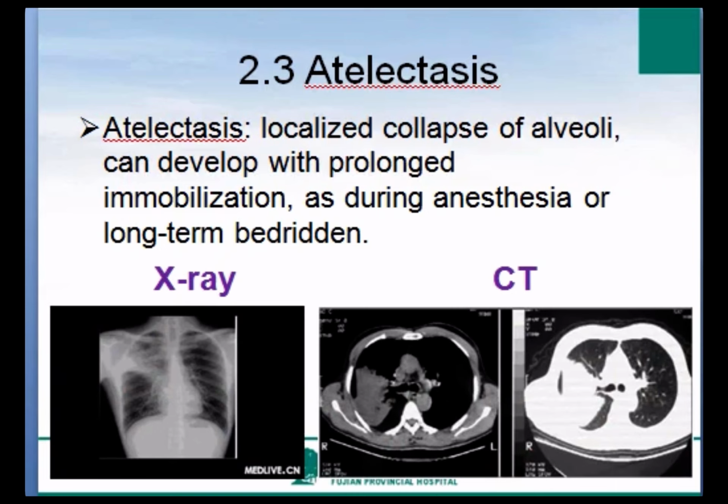Atelectasis is also a common cause of ARDS, usually secondary to long-term bedridden status or prolonged immobilization. Atelectasis means localized collapse of alveoli, and the problem is usually full-blown within a few hours after the initiating events. Only mechanical failure, aspiration, cardiogenic pulmonary edema, and pulmonary embolism can produce equivalent levels of hypoxemia so soon.